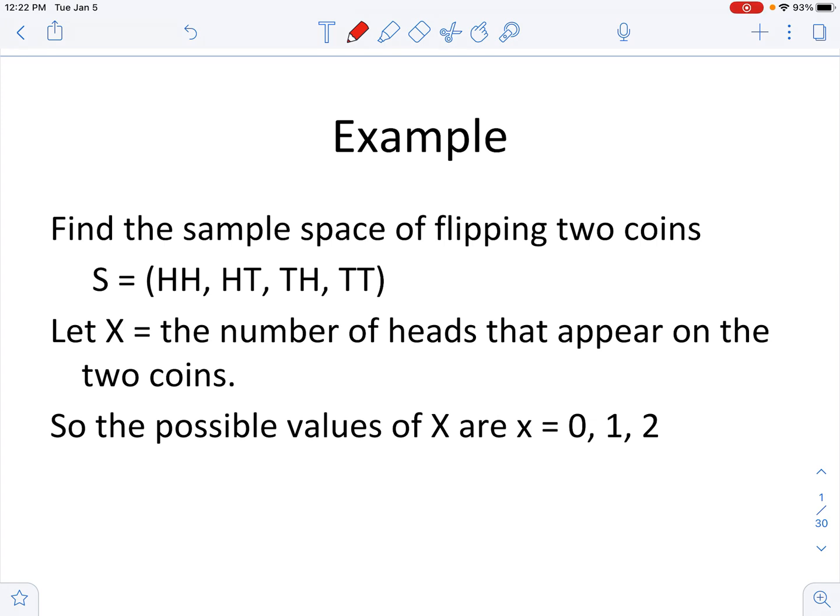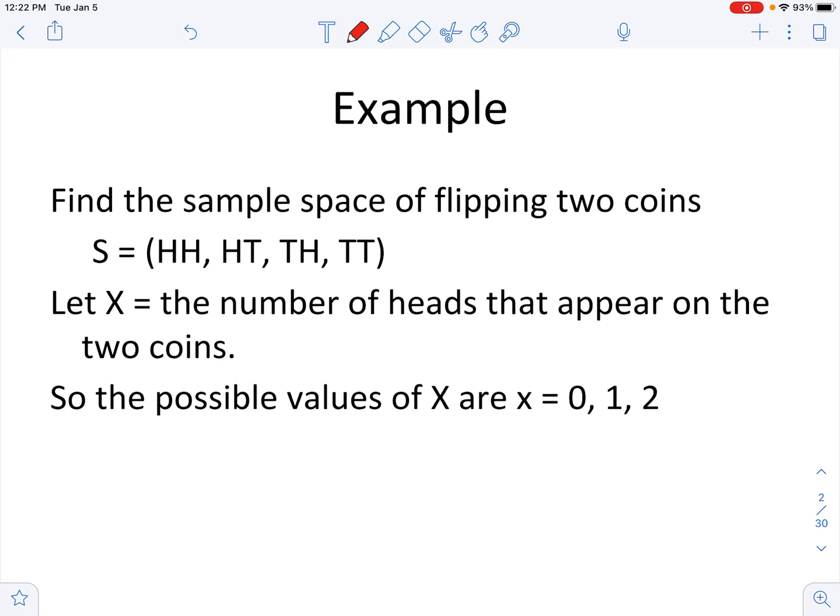Well, if I look at the possibilities that could happen, the possibilities are me getting a heads and a heads. I could get a heads and a tails, or I could flip that around: tails on the first one and a heads on the second one, or I could get tails and tails. So then we say, okay, we want to know what's the possible x. The variable we want to know is the probability of getting heads.